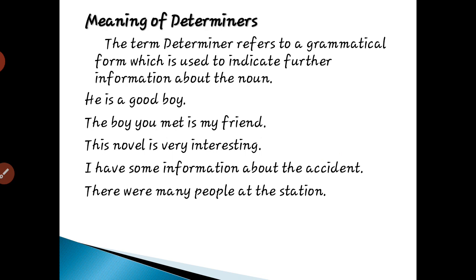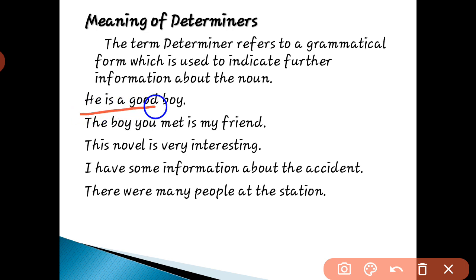These are used before a noun. If you understand which word is the noun in a sentence, you can easily identify these determiners, because we can always see that determiners come before the noun. For example, in this first sentence, he is a good boy. Here, which is the noun? So when it comes to nouns, first you should know the meaning of noun and all 10 types of noun.